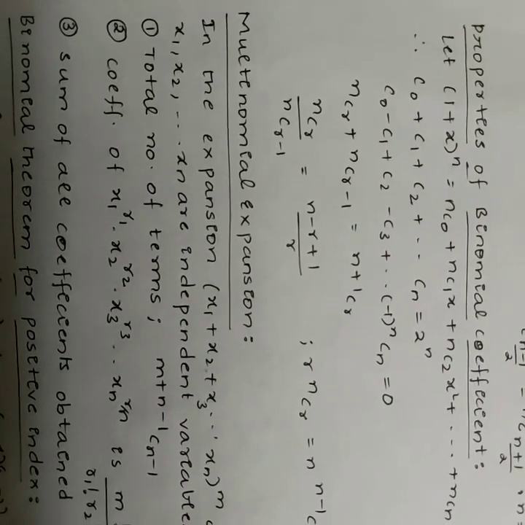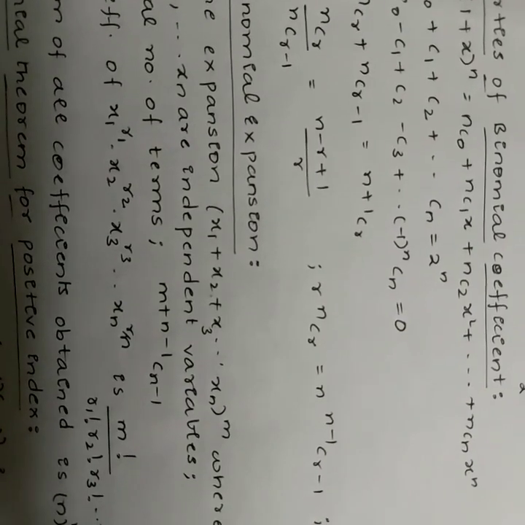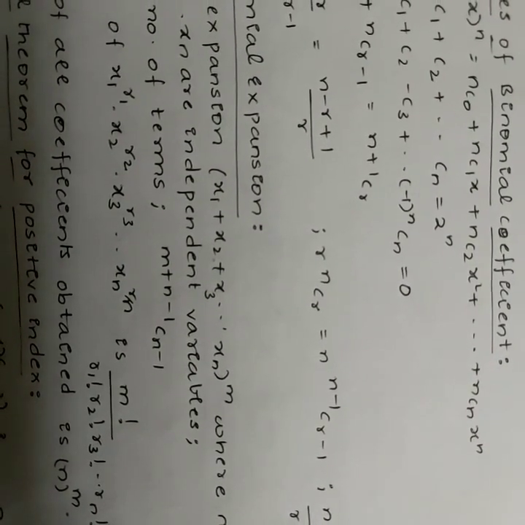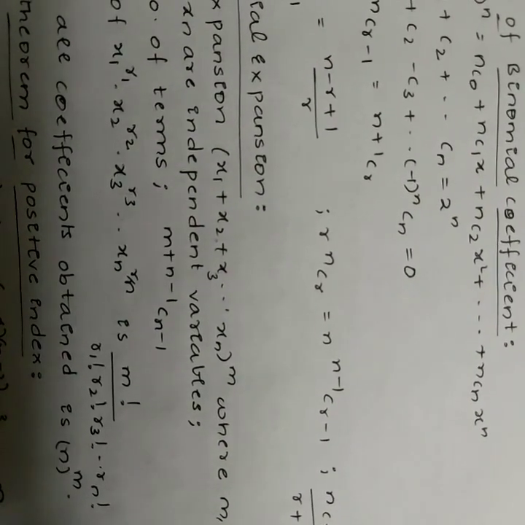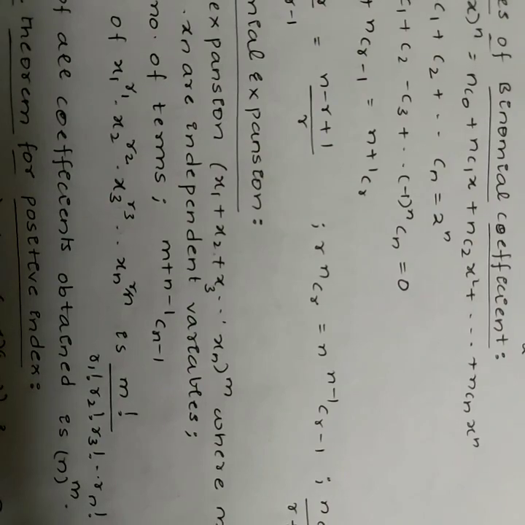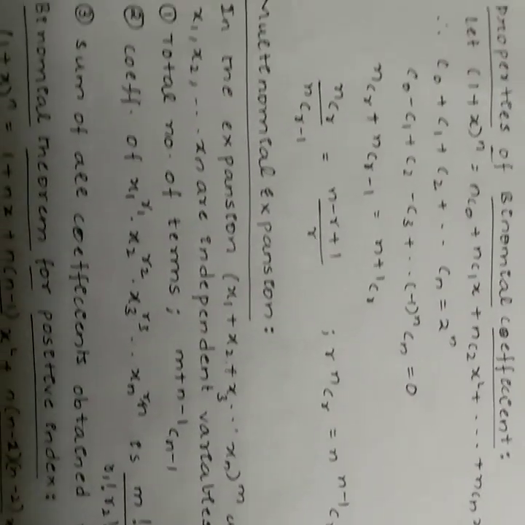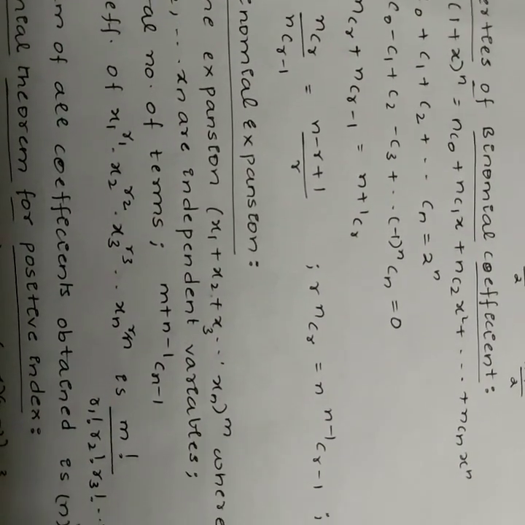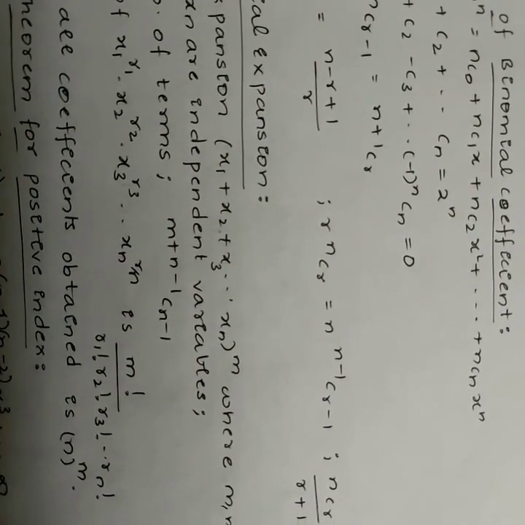The coefficient of x1^r1, x2^r2, x3^r3 and so on xn^rn is m! / (r1! r2! and so on rn!). Here r1 + r2 + r3 and so on + rn is equal to m. The sum of all coefficients is obtained by putting all the variables x1 equal to 1, then it is n^m.